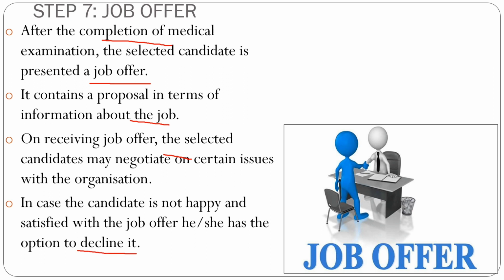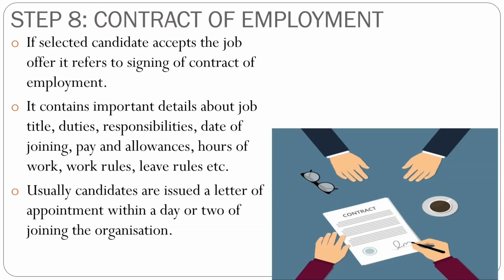We have shortlisted two or three people, so that if one person declines it, the next person can get the job. Fine. So this is about your job offer. Then we have the contract of employment. If the person accepts the job offer, the next step is the signing of the contract. Here you can see in this picture the person is signing a contract, and the candidate now becomes an employee.